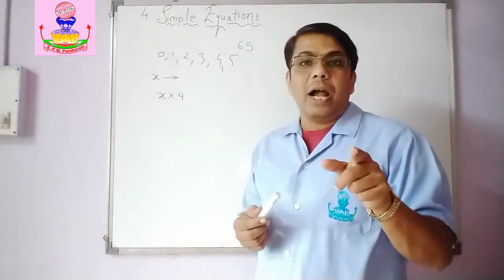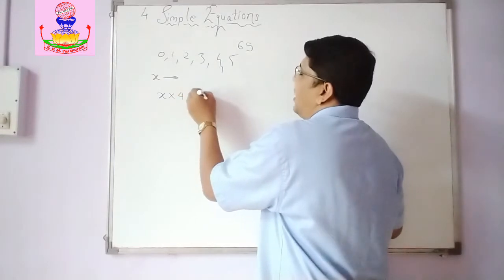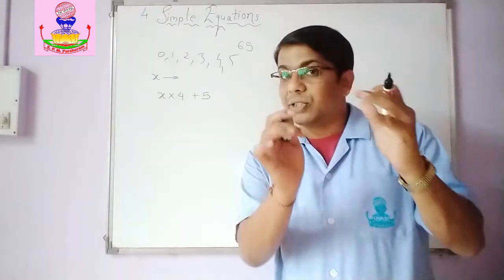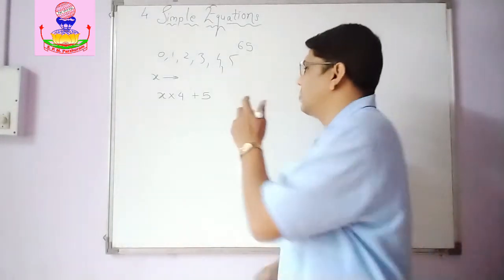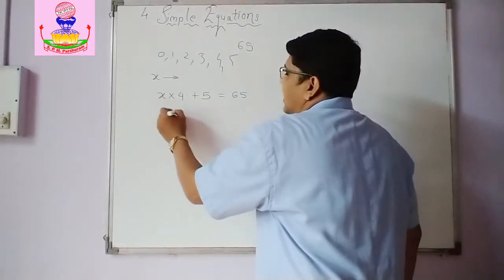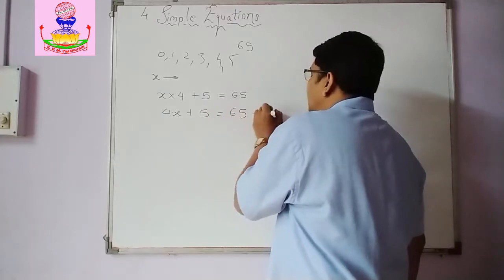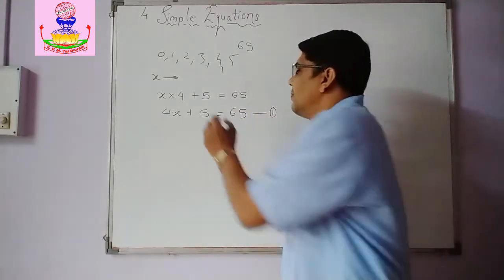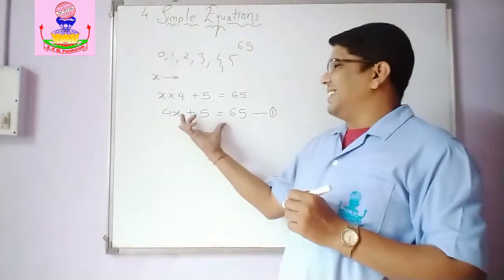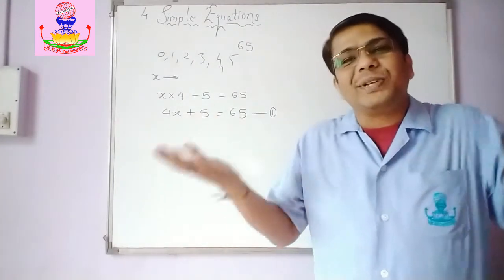Then she said, add 5 to that number. So Gayatri Tai added 5 to that number. And what answer she got after that? She got 65. Right? Now 4 into x is 4x. So 4x plus 5 is equal to 65. Okay? 4x plus 5 is equal to 65. What is this? Oh yes, this is an equation. Right? And equations we can solve.